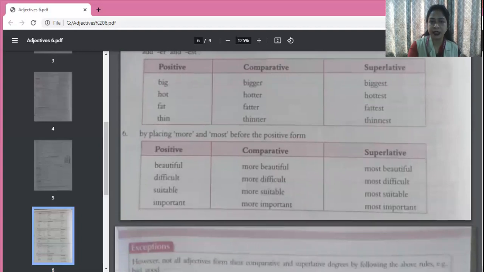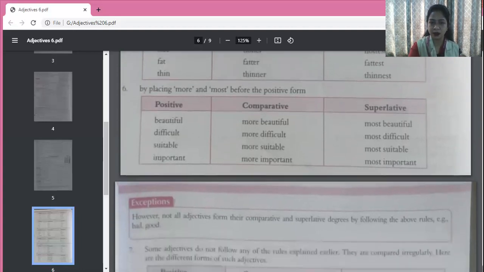Now by placing more and most before the positive forms, sometimes we don't add ER and EST. We just add more and most. So beautiful is more beautiful and most beautiful. Difficult is more difficult and most difficult. Suitable is more suitable and most suitable. And important is more important and most important. So like that, we change the degrees.